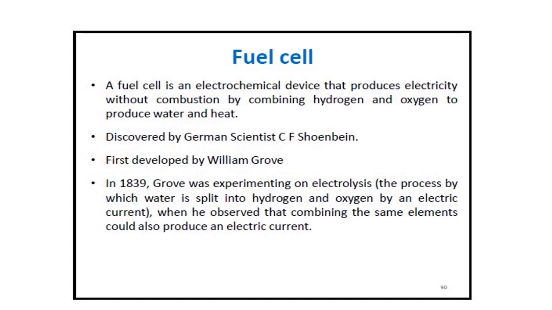A PEM, that is proton exchange membrane cell, is the one we use here. It uses hydrogen gas H2 and oxygen gas O2 as fuel. It has got two electrodes and electrolyte. So we are using hydrogen gas as one electrode and oxygen gas another electrode, and there will be electrolyte solution. The products of the reaction are water, electricity, and heat. So these are the products which we are getting. We are getting electricity, that is chemical energy is getting converted into electrical energy. Thereby we are getting electricity, and along with that we are getting water and heat.